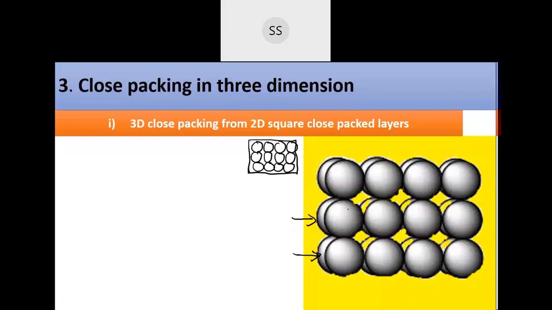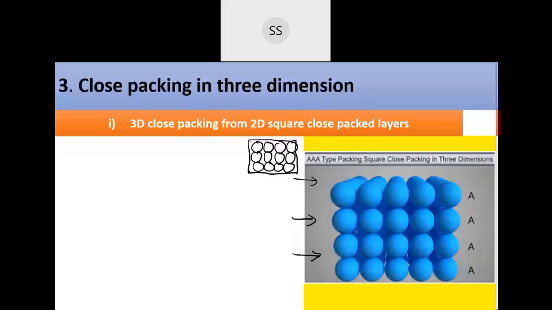So this arrangement will be observed. You can see the picture which I have placed over here. This is the arrangement you get after you place the square packed layers one above the other. This type of arrangement is called AA type, because you have taken 2D square layers having the same arrangement and stacked the same thing one above the other. You have not changed the arrangement. Down we have the base, and above that we have stacked the same thing.